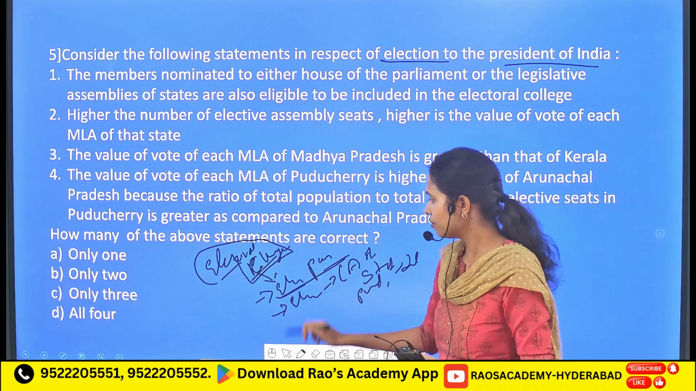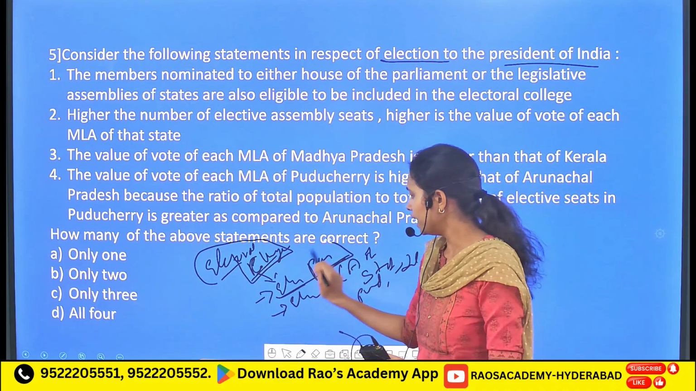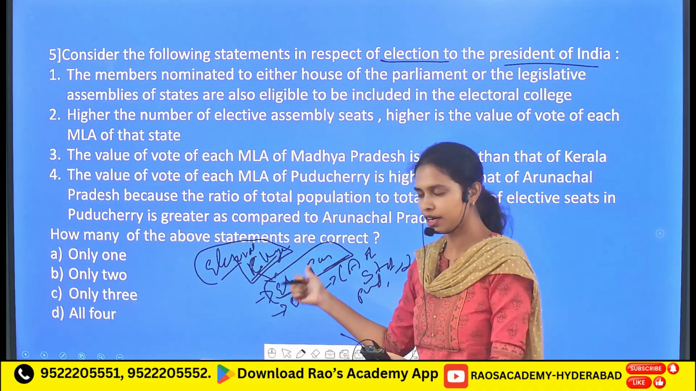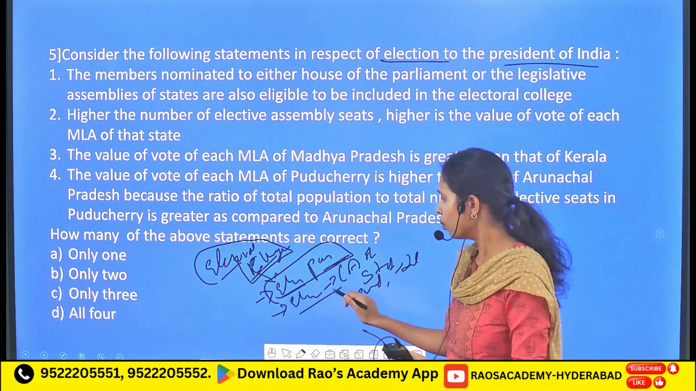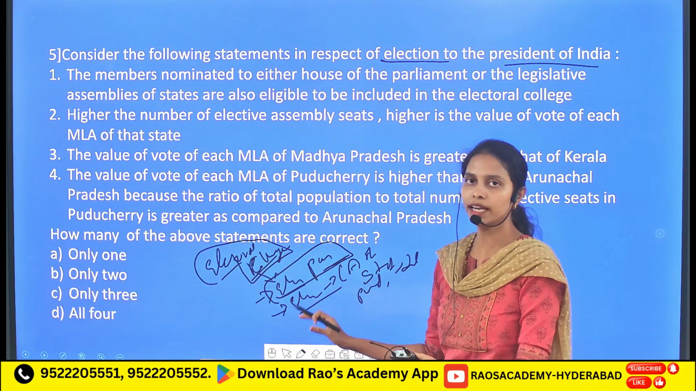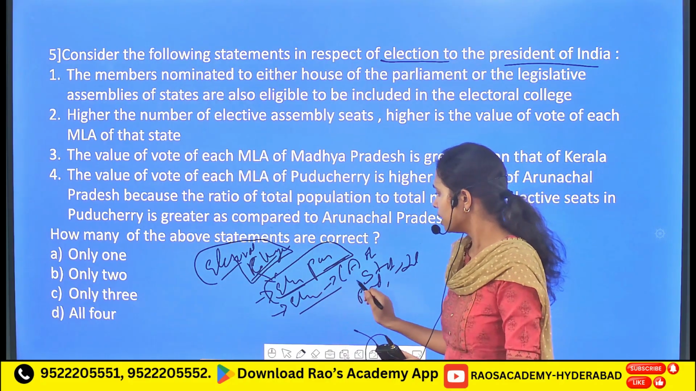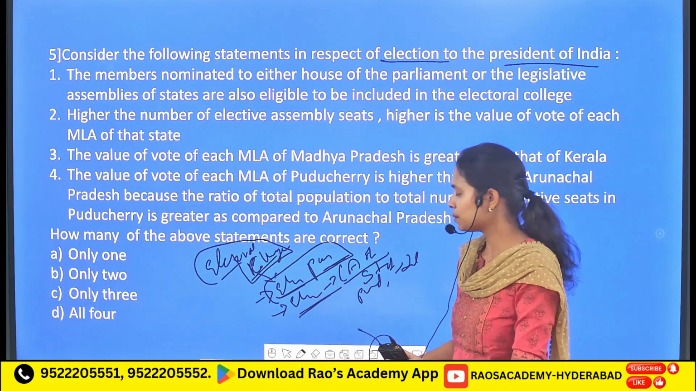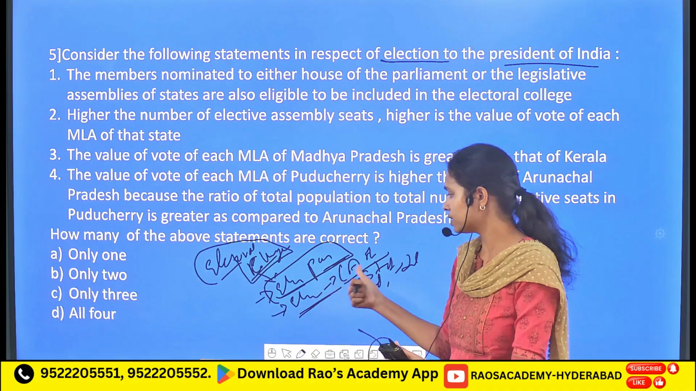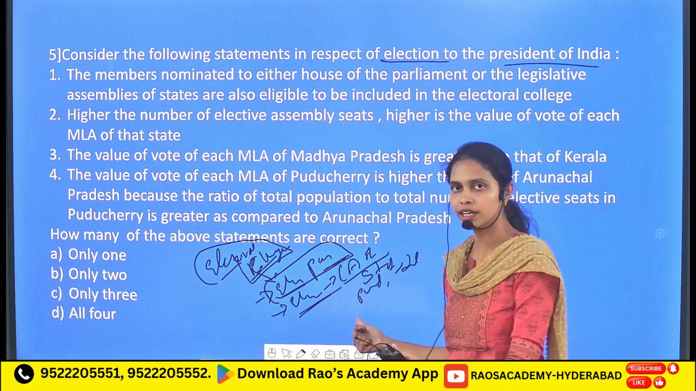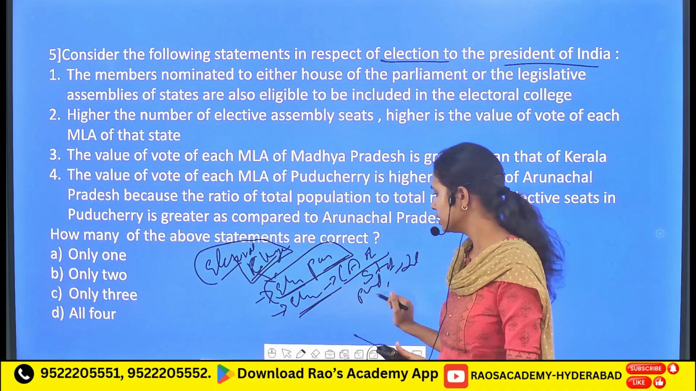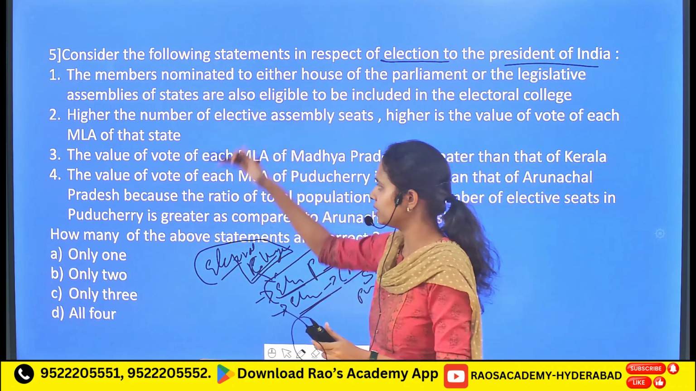So firstly at the union level, the elected members of the Lok Sabha and Rajya Sabha, and at the state level only the elected members of the legislative assembly. It doesn't include the legislative councils. It includes the elected members of the legislative assemblies of all the states and also the union territories of Puducherry and New Delhi. So let's read the statements now.